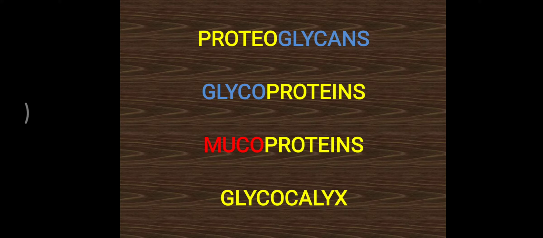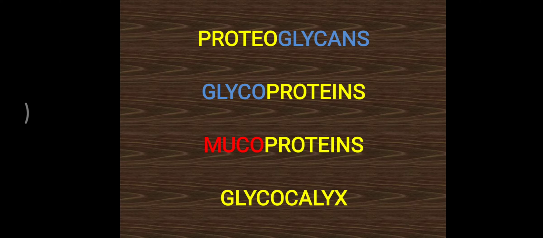But how will you remember the composition of this particular molecule, how much concentration of carbohydrate and protein is there? Simple, you have to remember that whatever word is at the end, that is in major concentration or major proportion. So proteoglycan means the main molecule is the carbohydrate, and some protein molecule is attached over the carbohydrate, so it is called proteoglycan. Whatever word is at the end, protein, so protein is the major proportion in glycoprotein, and some carbohydrate is attached over the protein molecules, so it is called a glycoprotein.